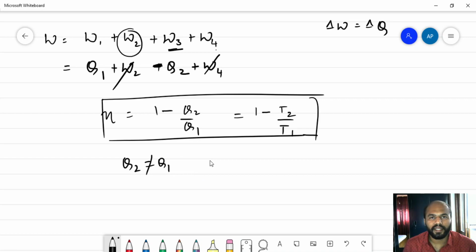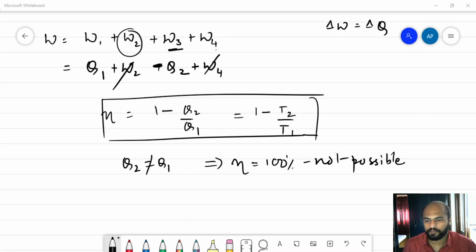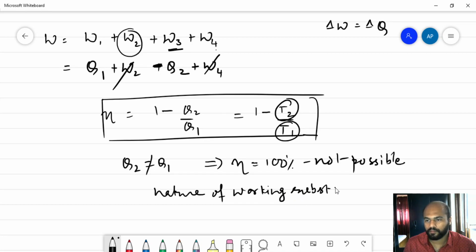If that were so, only then would efficiency be 100%, which is not possible in this case. The other important point is that the efficiency totally depends on the temperatures of source and sink. It does not depend on the nature of the working substance or fuel.